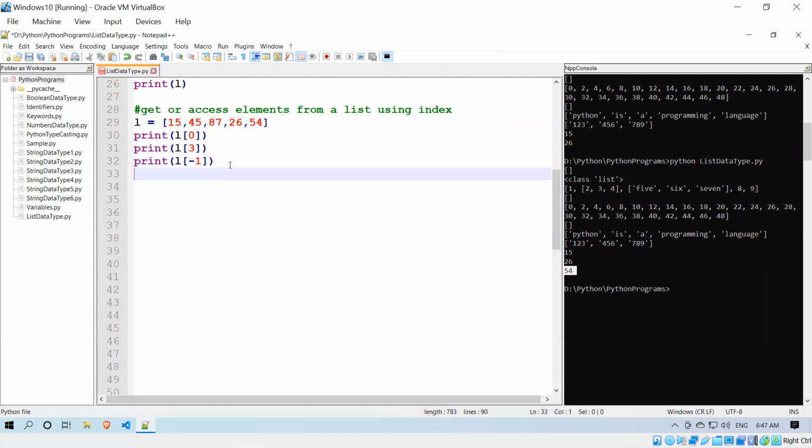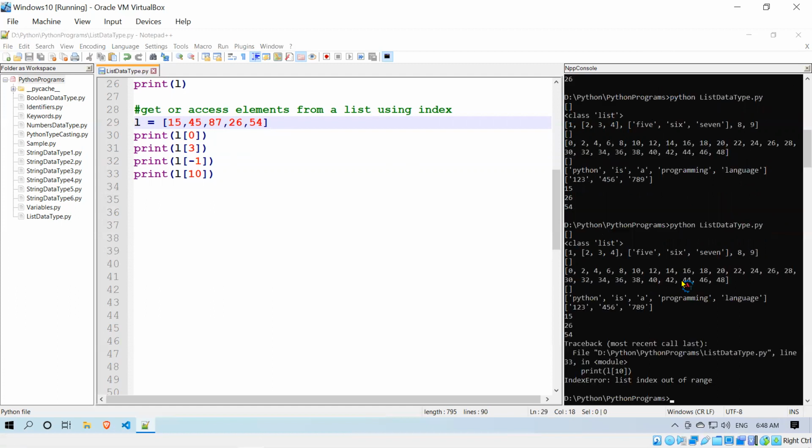When I give some index where the element is not available, say I randomly give 10, but I have indexes 0, 1, 2, 3, 4 only. I have given 10. Then what happens?